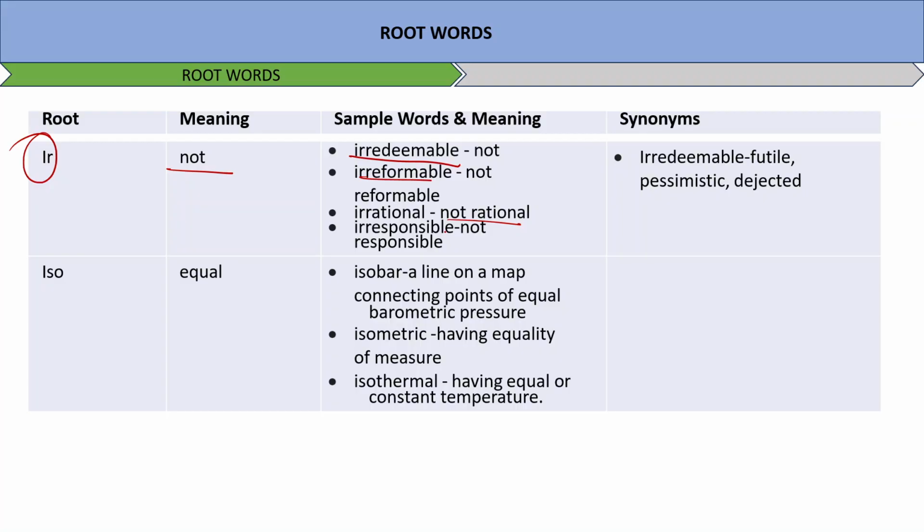ISO means equal. Isobar, a line on a map connecting points of equal barometric pressure. Isometric, having equality of measure. Isothermal, having equal or constant temperature.